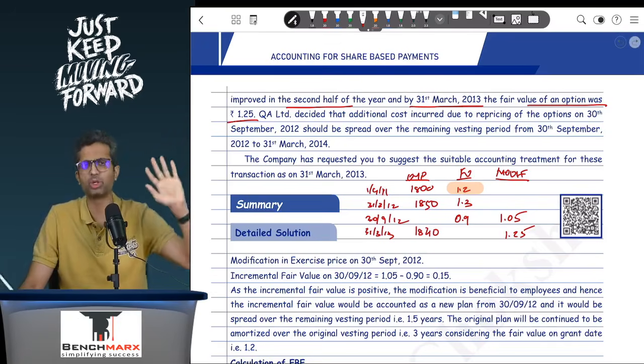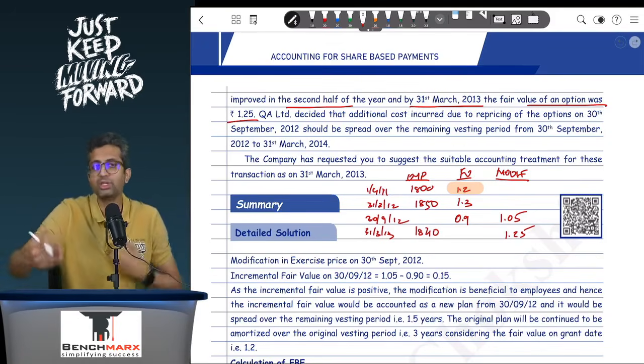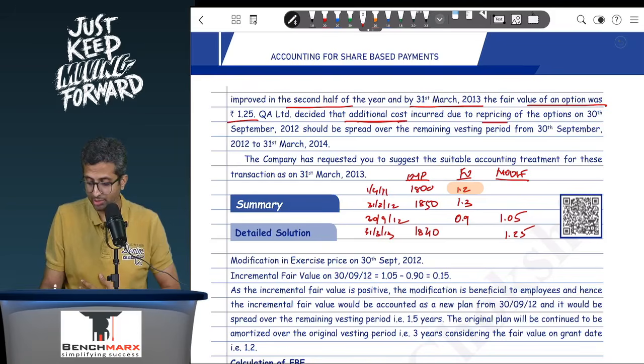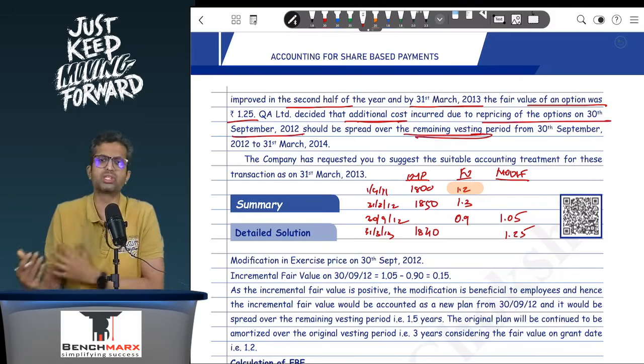At that date, the fair value was 1.2. For the second new plan, the grant date is 30th September, in which case the fair value is, for example, 0.15. QA decided that the additional cost incurred due to repricing of the options on 30th September should be spread over the remaining vesting period. What is the remaining vesting period?